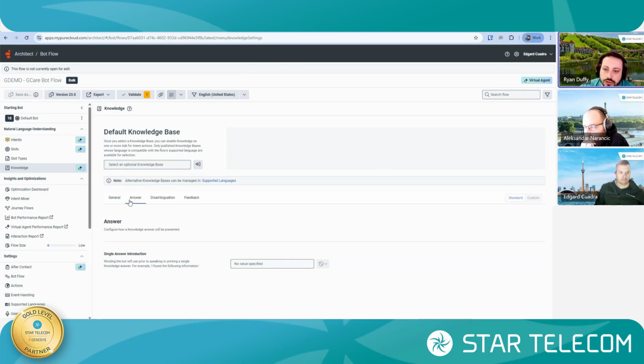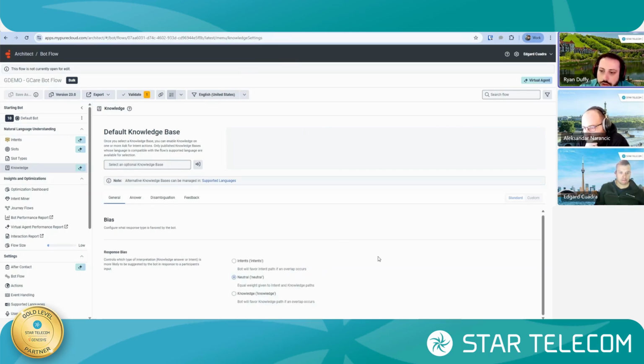If you go over to general there, you can decide whether you want the agent to focus on responding with intents and that flow, whether you want them neutral, or whether you want them to focus on answering questions using those knowledge base articles.